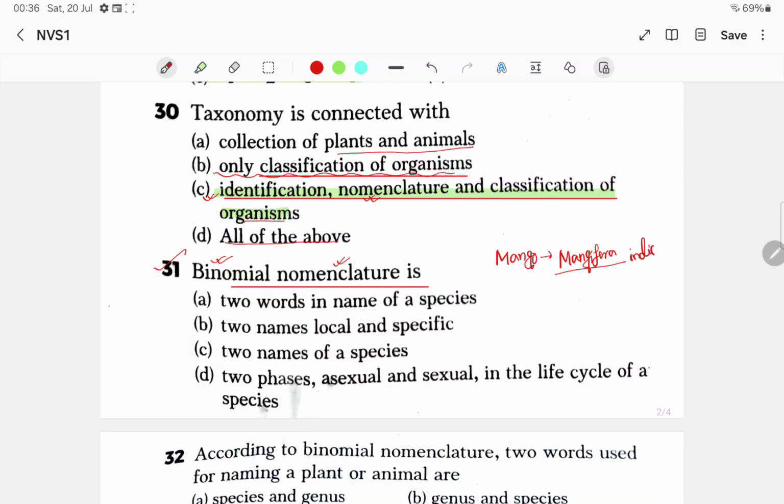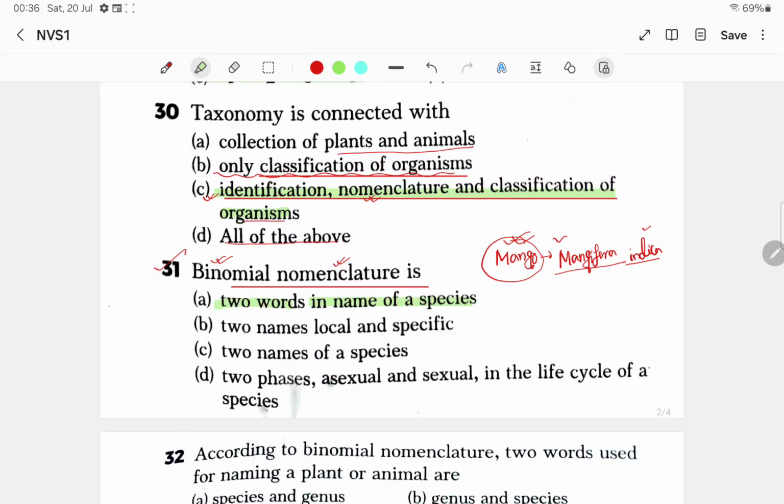Here two words are used for giving the scientific name of mango. So in option A, two words in name of a species. I think that will be the correct answer.